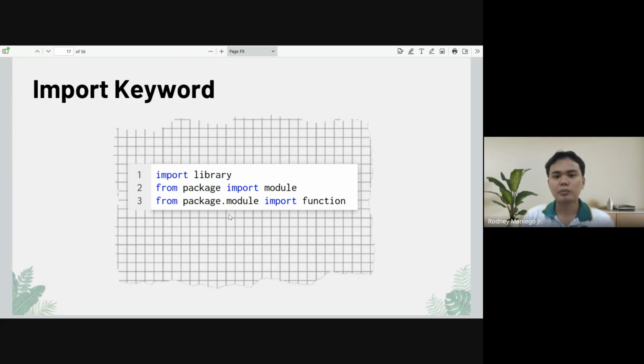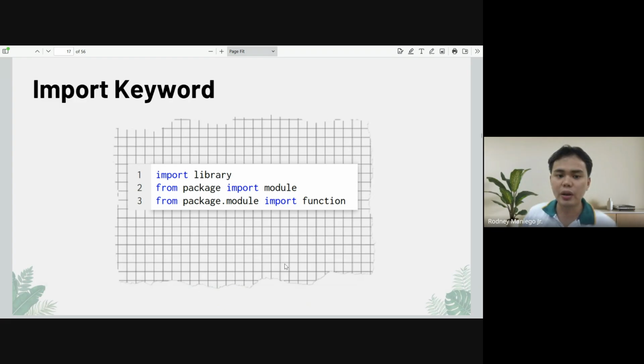Diba? For example, in your bag, if your teacher would say, get 1/4 sheet of paper, what are you going to do? You will only get your yellow pad and get 1/4 sheet. So you would not get your laptop, your mouse, your cell phone, your whatever, no. This specific command, from package import module, is just an efficient way to call, or to use, the specific things that you want to use.